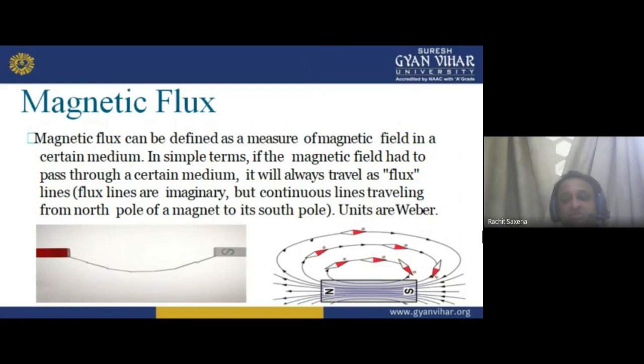And this is shown by the arrows and some lines. So we find this is the north, and this is attracting. I am showing it for the attraction. I hope you understand. Now move forward.